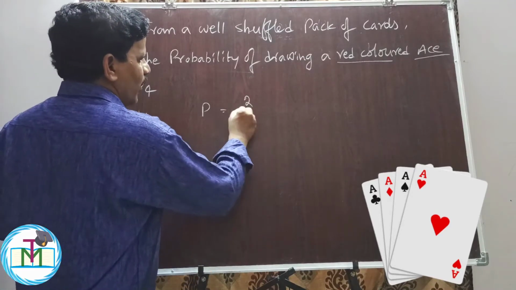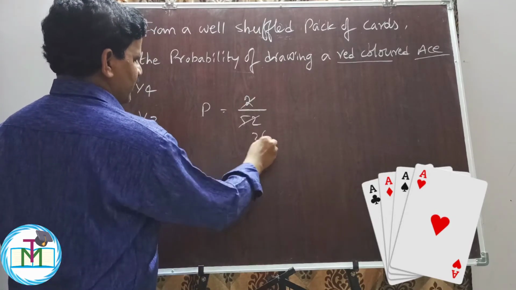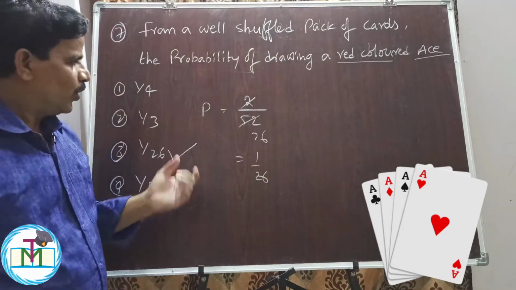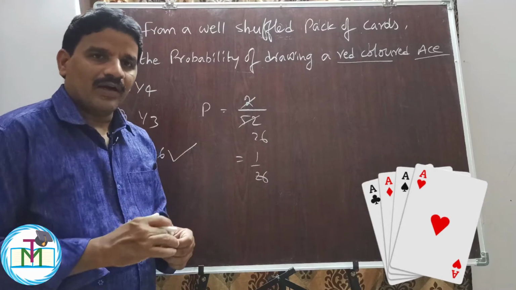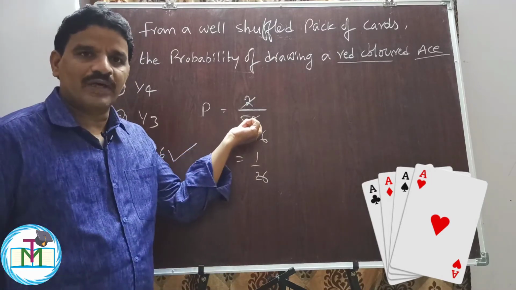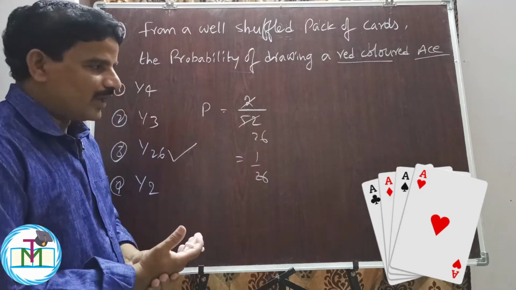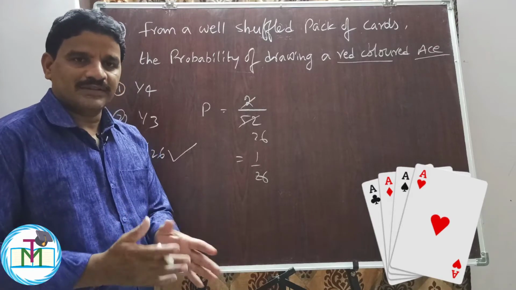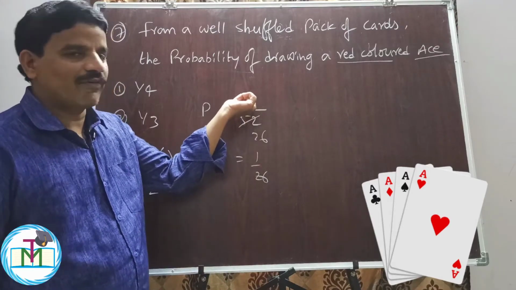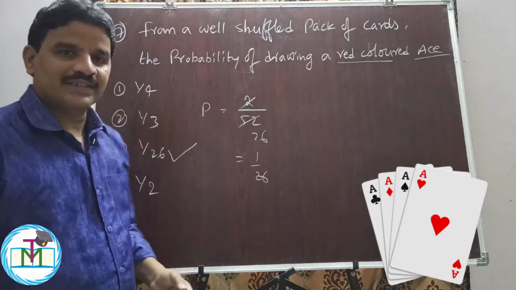Therefore 2 by total number of cards 52. 2 goes 26 times. 1 by 26. Option 3 is the right answer. So when we draw a card, we can draw any one of the 52 cards. Therefore at the denominator we should write 52 cards, meaning 52 chances. The favorable cards are, one is the diamond ace, second one is the heart ace. There are only 2 red colored aces available in the pack of cards. Therefore 2 by 52, 1 by 26 is the right answer.